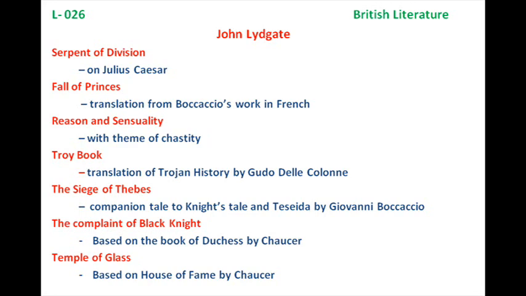We have Giovanni Boccaccio's work Teseida. We shall discuss it in European literature when we discuss European writers. So remember Giovanni Boccaccio wrote a work called Teseida. On the basis of that work we have Chaucer's Knight's Tale in the Canterbury Tales, and on the basis of these two works we have the Siege of Thebes written by John Lydgate.